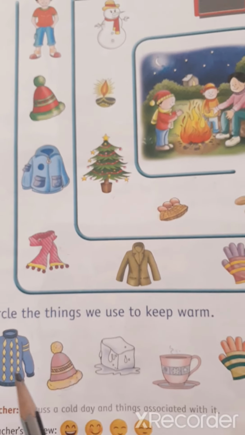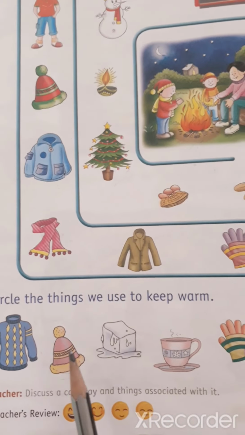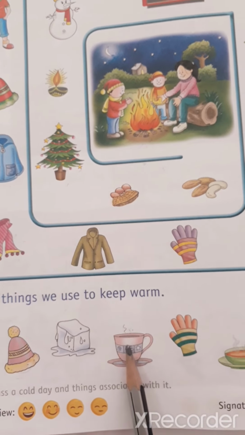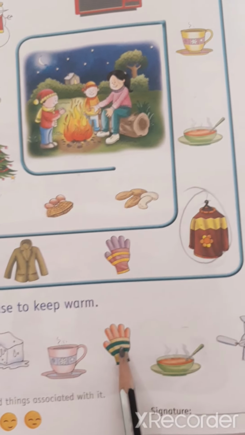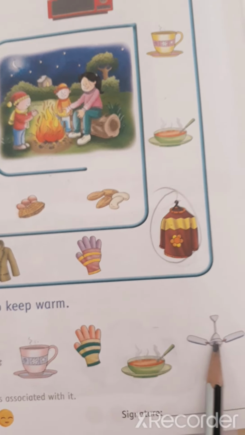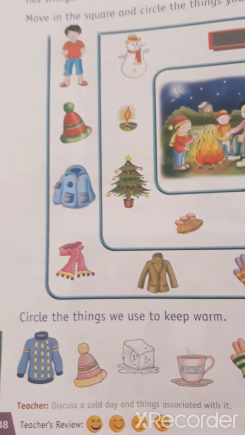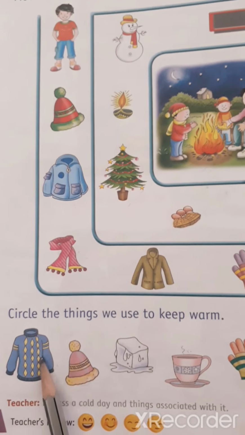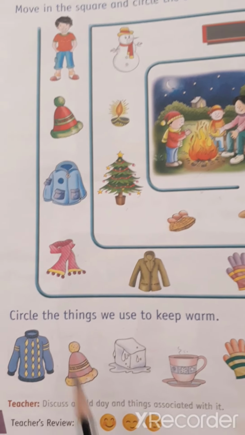Children, look at this picture. Here are some things: sweater, woolen cap, ice cube, hot tea, hand gloves, soup and fan. Children, which things we use to keep warm? Yes, sweater.